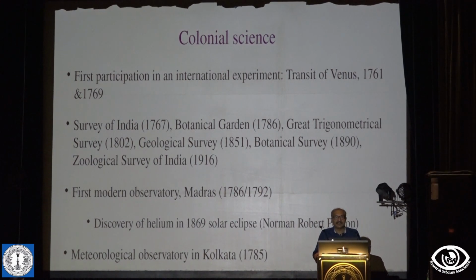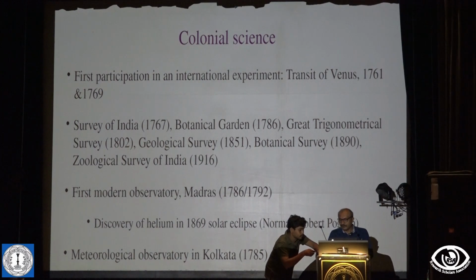So all these surveys and observatories were created for the benefit of the foreign group. It had some benefits, though. For example, I'm sure every one of you has heard that helium is an element which was first found in the sun, and in fact it was first found from this country itself, although there was no Indian involved.